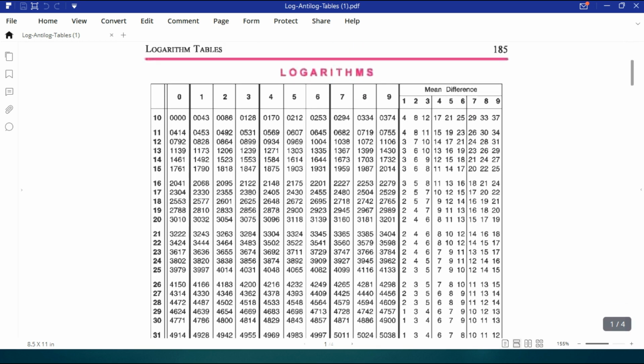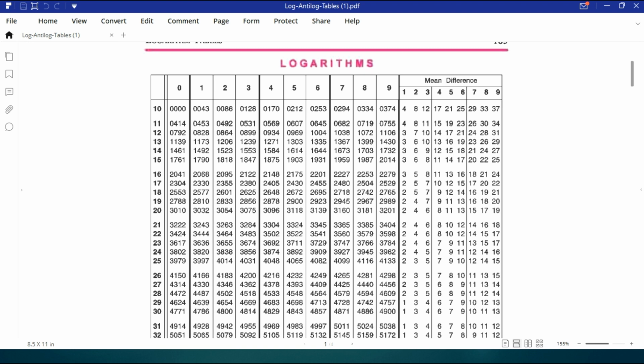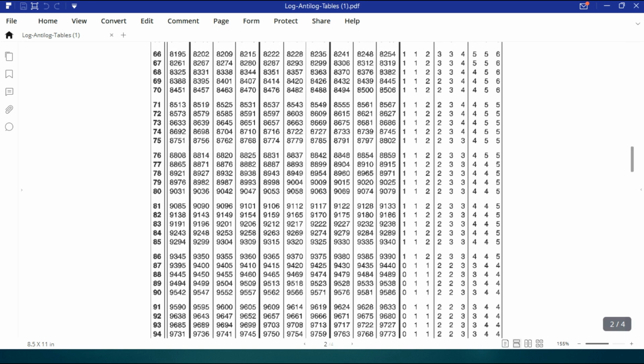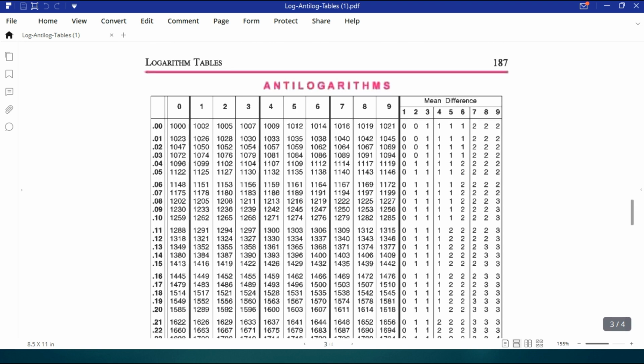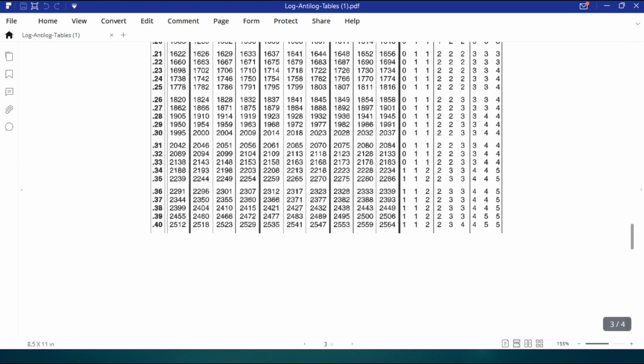In the last page of almost all mathematics books you will find this, or you can buy this log table online or offline. Here is the mean difference after the point, and this is the log table continuation, and here is the anti-log table, starting from 0.00.